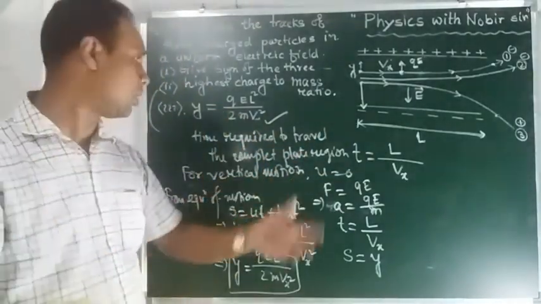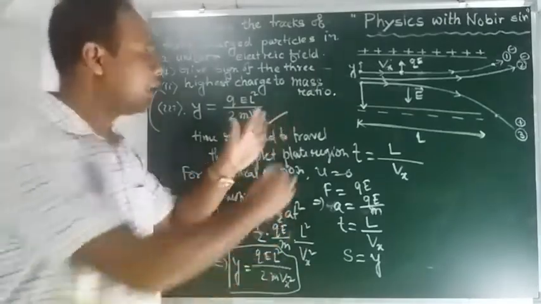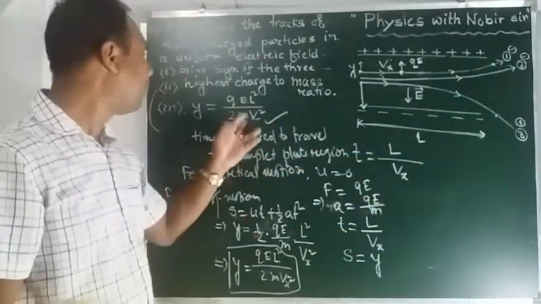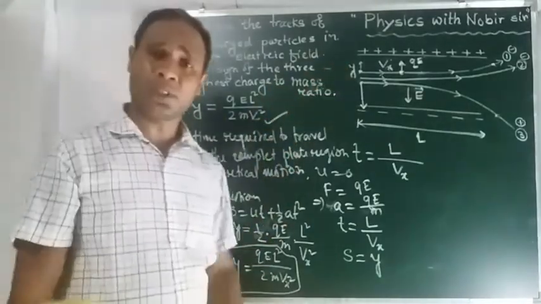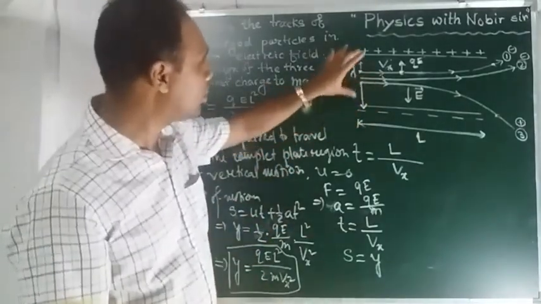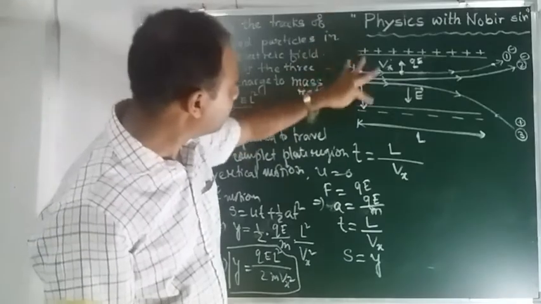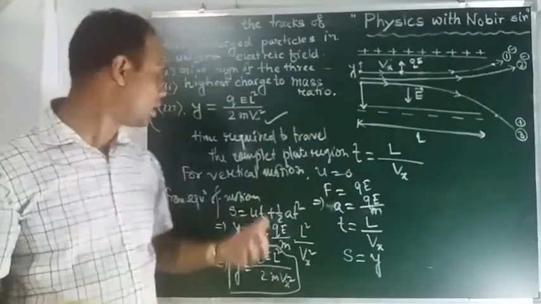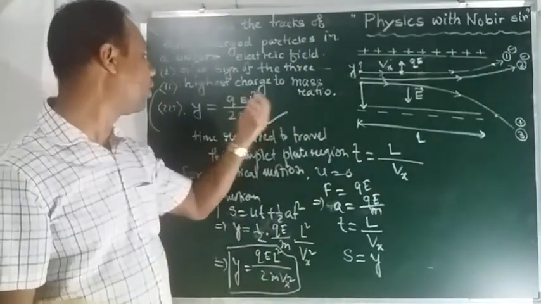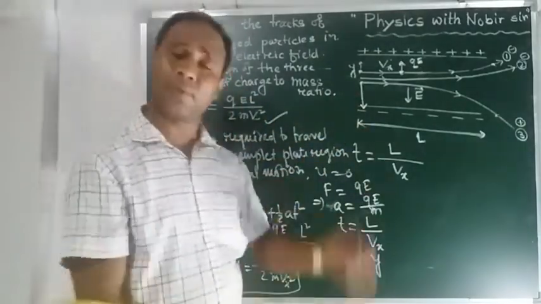Suppose in another question the electric field is given, the length of the plate is given, and the mass of the particle may be given. Then we can easily calculate the vertical displacement. Or if the separation of these two is given, then we can also calculate the other quantity, the electric field or whatever is needed.